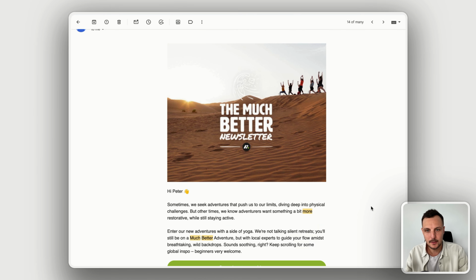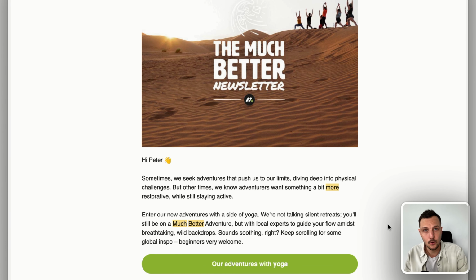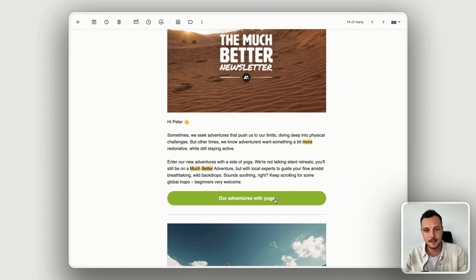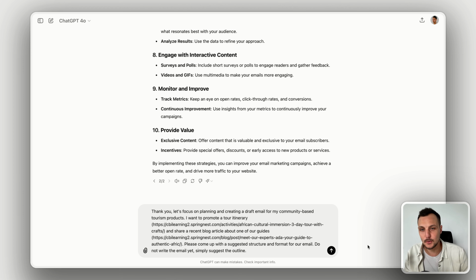We can also see that they are not forcing a ton of information into these emails and making it very long-winded to read. They're treating it as a clear way to generate traffic to the website by sharing a bit of a teaser and then a clear call to action to click on. Back in ChatGPT, let's use what we've learned so far to create a first draft of this email campaign for Story Safari. So we start by telling the AI this.